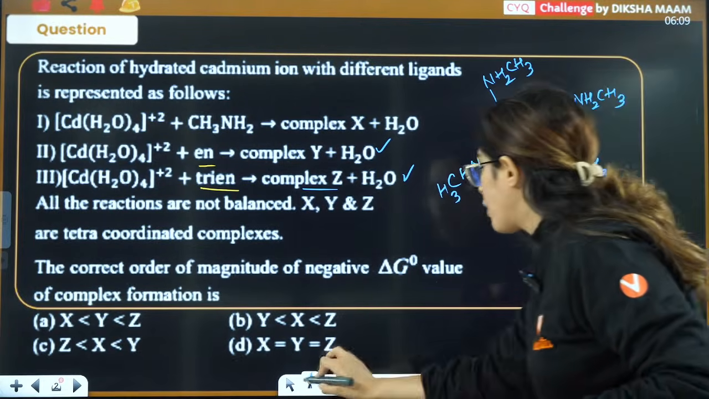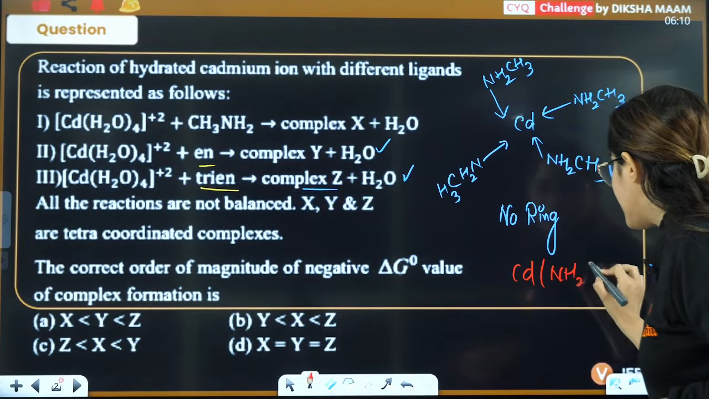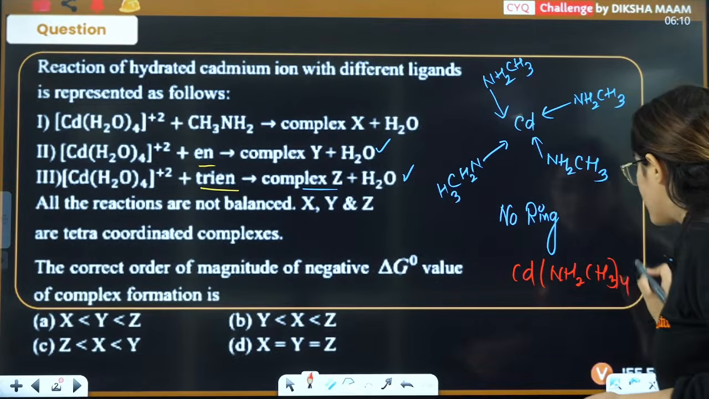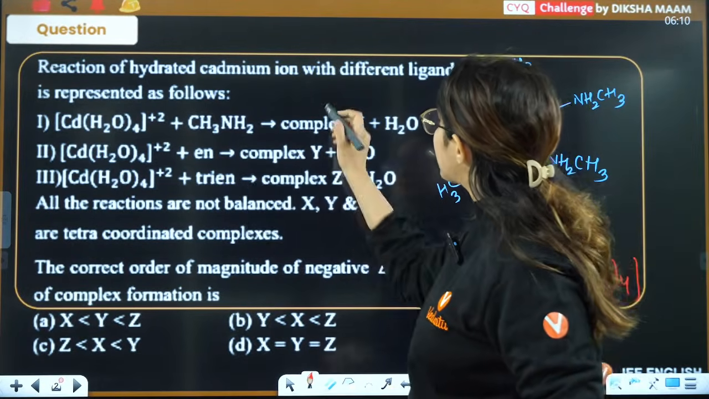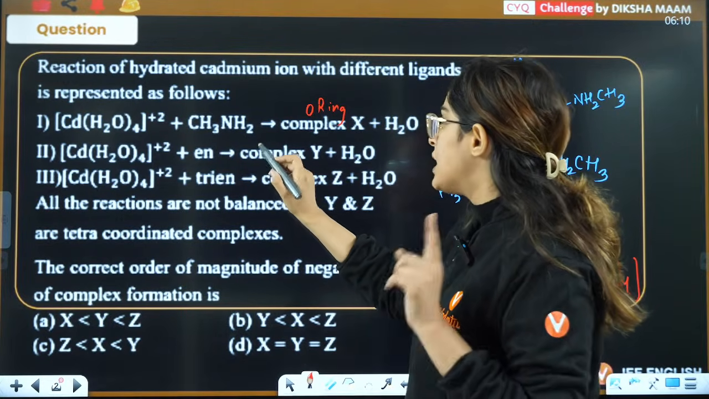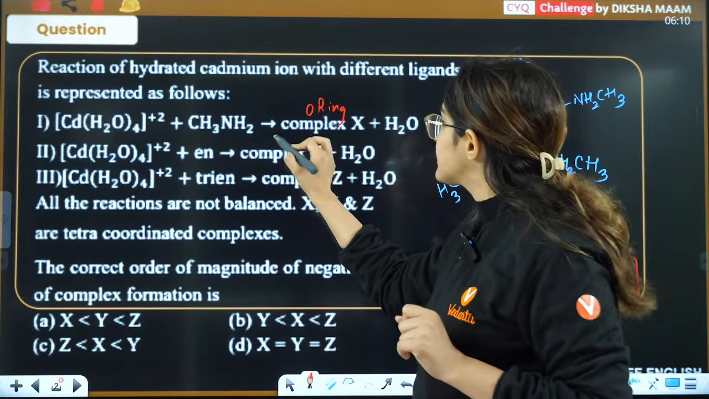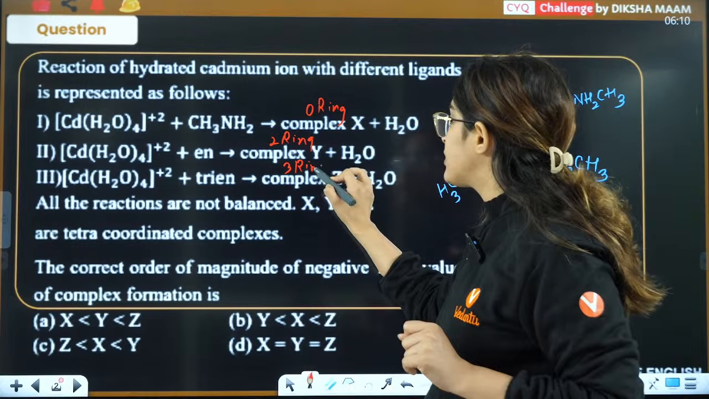And here, what is the complex that you are forming? Cd(NH2CH3)4. This is the complex that you have. So here you can see, in this case, there is 0 ring. In this case, with En, there were 2 rings, right? And in this case, there are 3 rings. Now tell me which one is more stable.